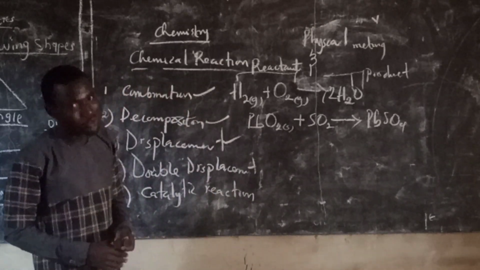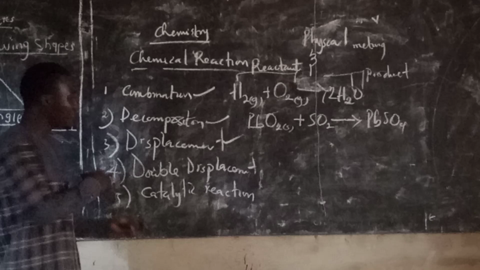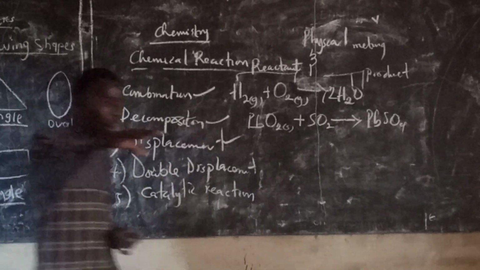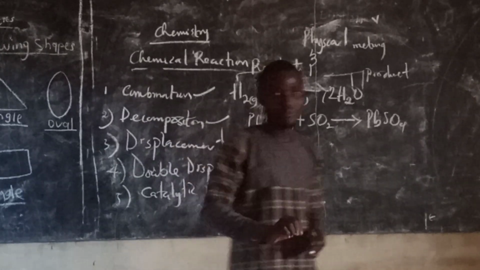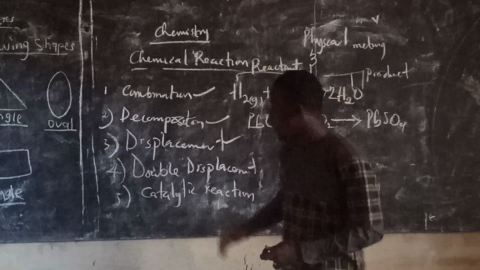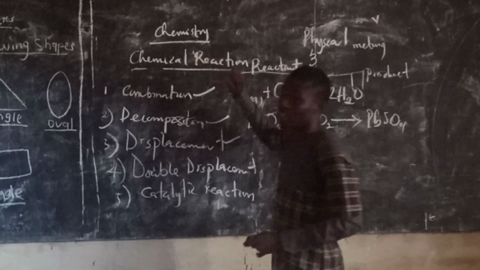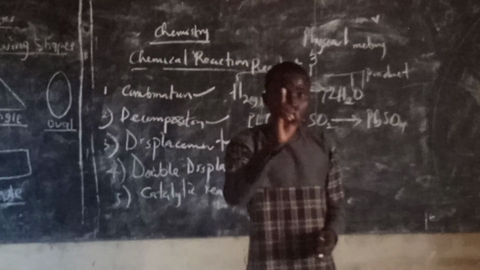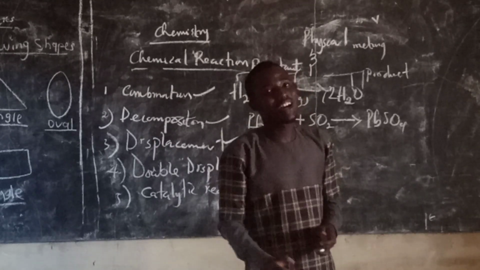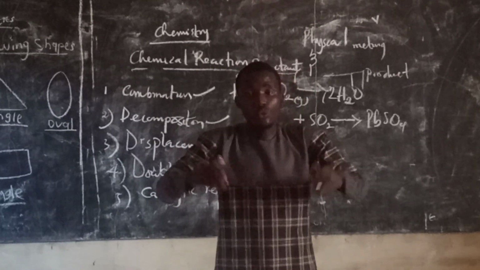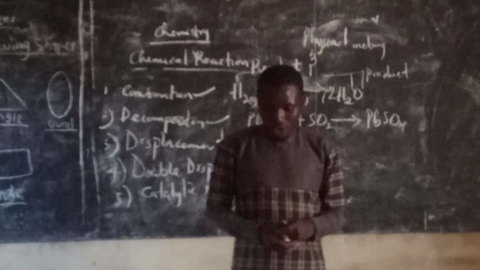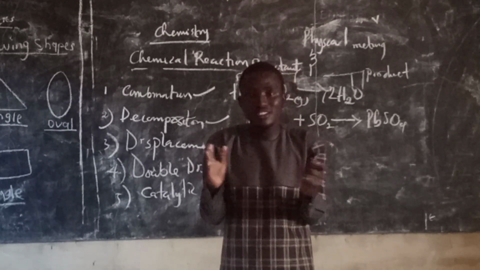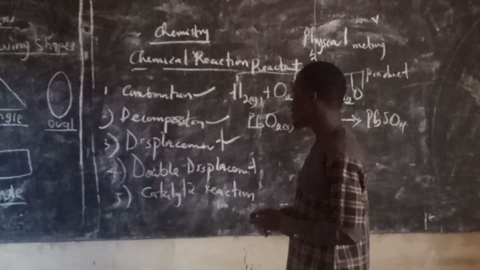So down to decomposition reaction. Now what does decomposition reaction mean? It's very simple. As the word implies, decomposition has to do with breaking down. So decomposition reaction is a type of chemical reaction in which a single substance breaks down into two or more simpler substances.